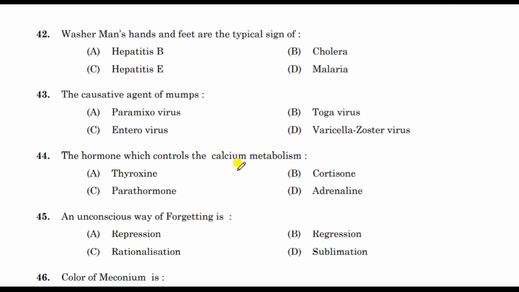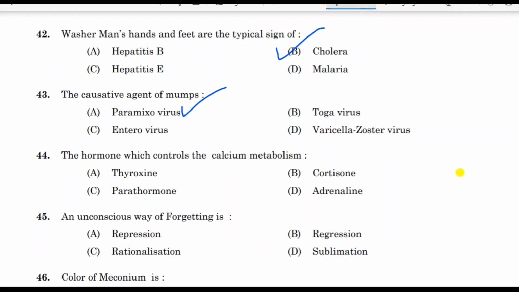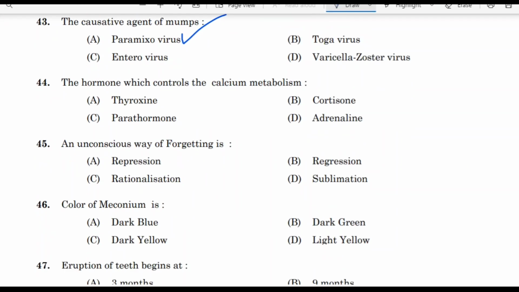Next question, washerman's hands and feet are the typical sign of, correct answer is cholera. Washerman's hands and feet are the typical sign of cholera. Next question, the causative agent of mumps. Correct answer is paramyxovirus. Causative agent of mumps is paramyxovirus.